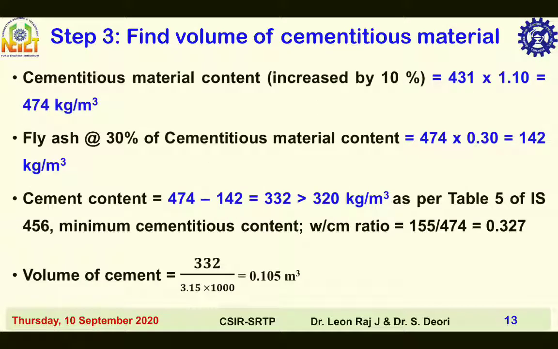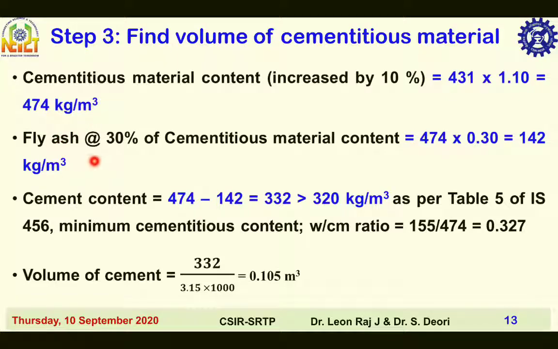Third, find volume of cementitious materials. Cementitious material content increased by 10%, that is equal to 431 into 1.10, that is equal to 474 kg per meter cube.